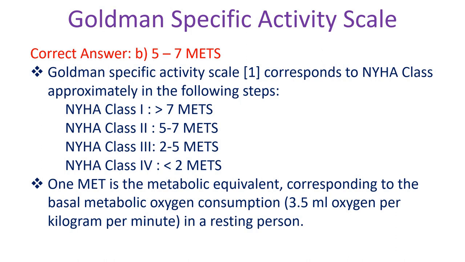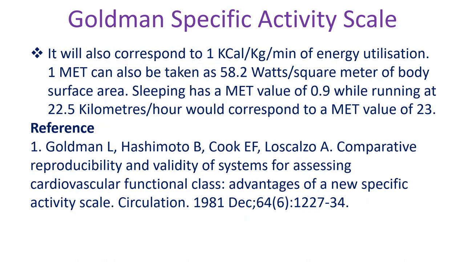1 MET is the metabolic equivalent corresponding to the basal metabolic oxygen consumption, 3.5 ml oxygen per kilogram per minute in a resting state. It will also correspond to 1 kilocalorie per kg per minute of energy utilization. 1 MET can also be taken as 58.2 watts per square meter of body surface area. Sleeping has a MET value of 0.9, while running at 22.5 km per hour would correspond to a MET value of 23.